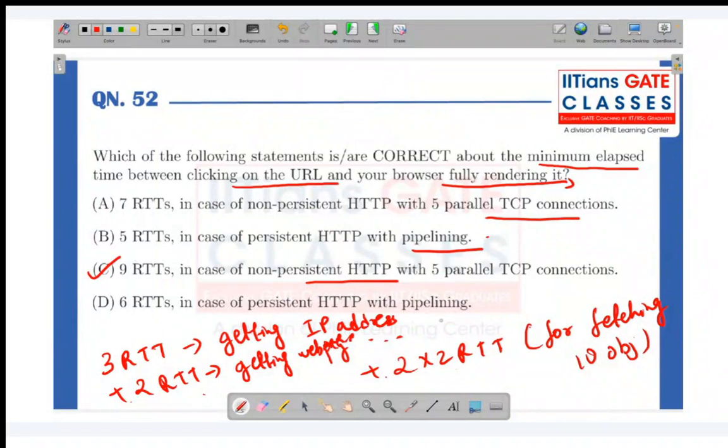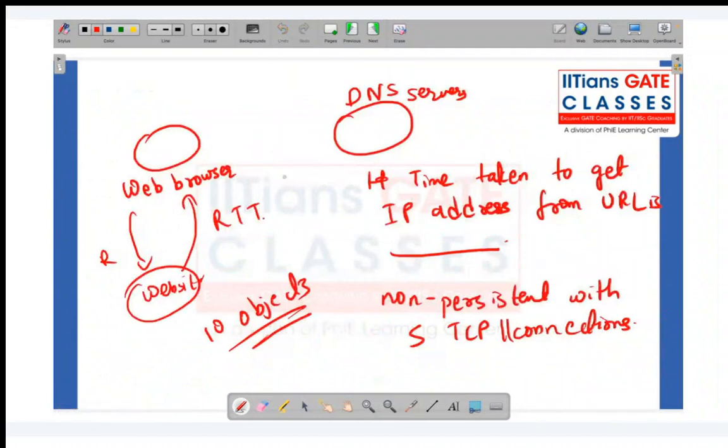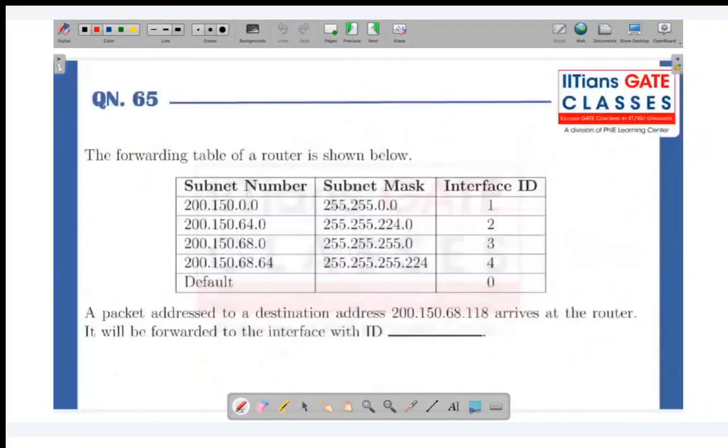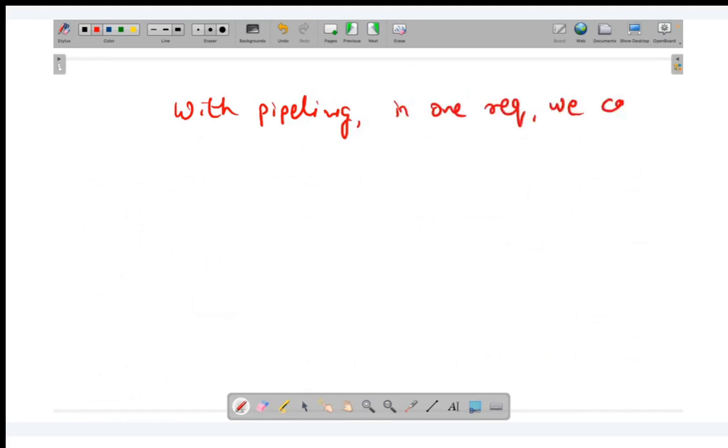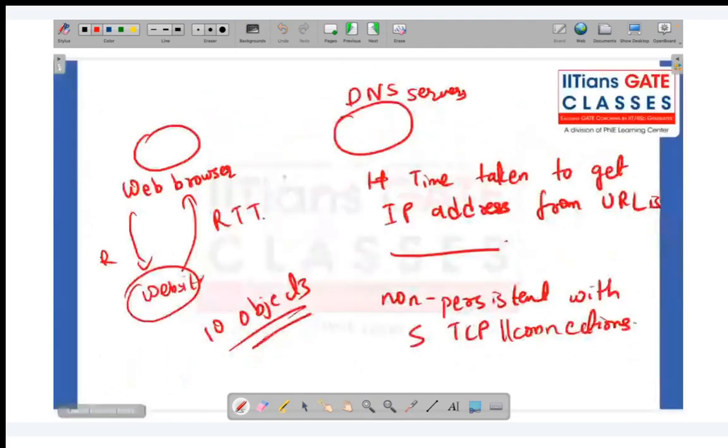But now in the case of pipelining, it's persistent, so we don't need to establish a new connection. With pipelining, in one request we can request all 10 objects. So in this case, we can request all the 10 objects.